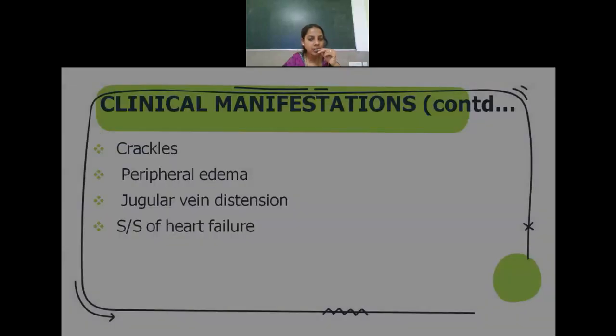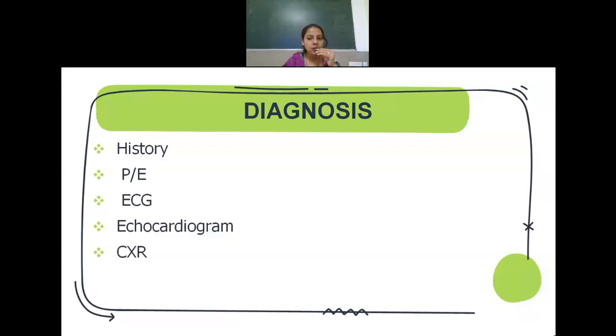Next is diagnosis of myocarditis. Particularly, we have to collect history, whether they had any previous infectious conditions, or if they are exposed to any chemicals or toxins, or they are taking any drugs, that we can ask. Physical examination should be performed.